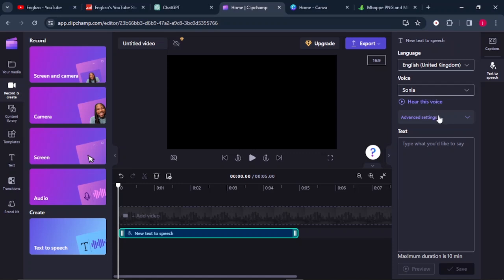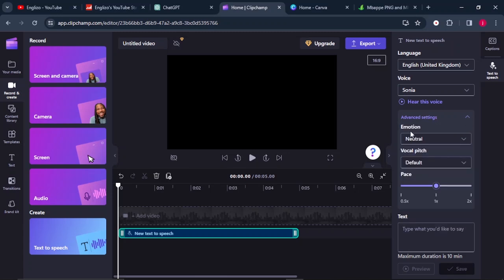Then from there, before you do anything, I would love you to come here where it says advanced setting. Just click on the drop down arrow, and here I would like you to choose the emotion for your video. You can select any emotion. Is it neutral? Is it cheerful? Is it sad? You can scroll down and choose the one that you like. I think I'll go for cheerful. Once you select it, you can also play to hear the way it sounds.